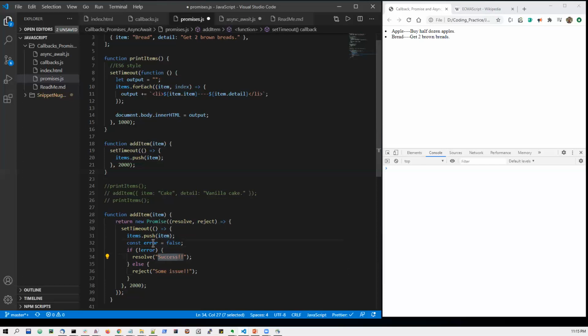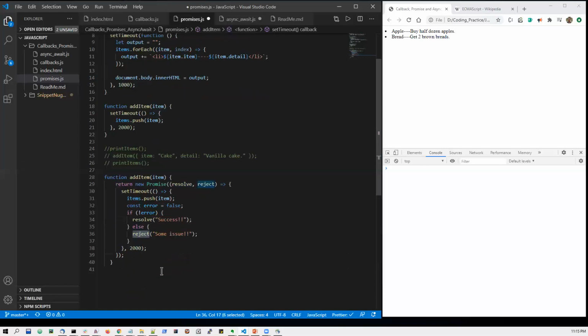Similarly, if my error is true, which we will set at a later step, then my promise object will be reject. So what will happen here is this add item is now going to return me a promise object. So now let us write here my add item, and inside that I will just write item.